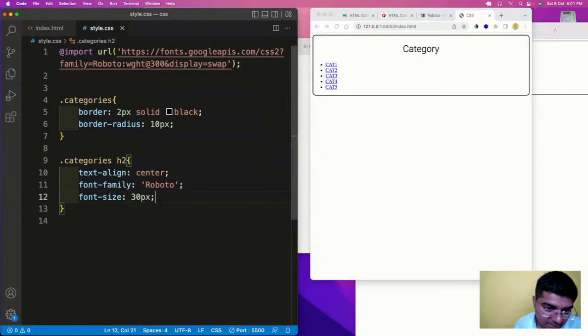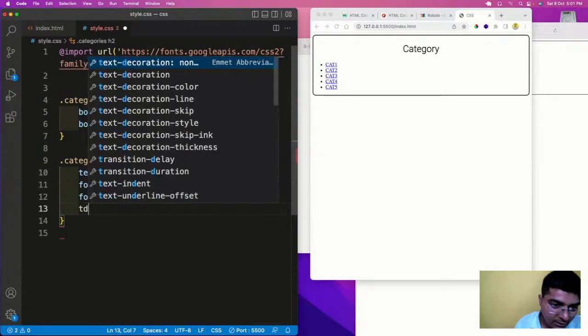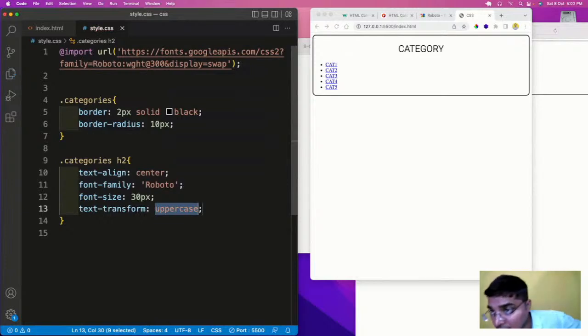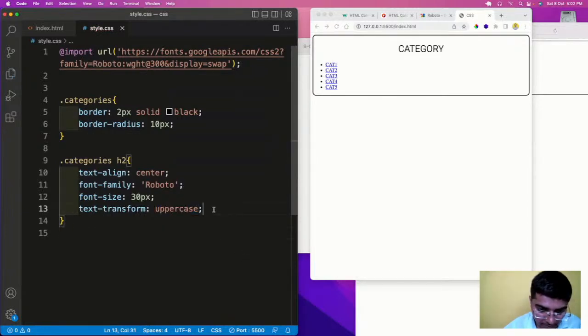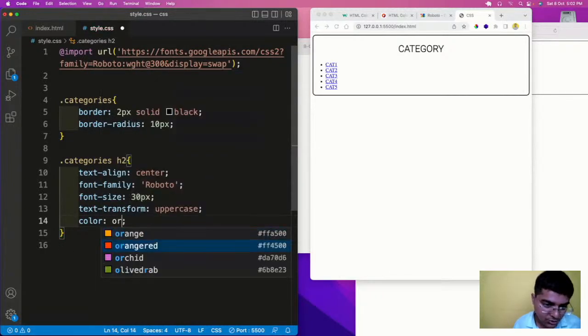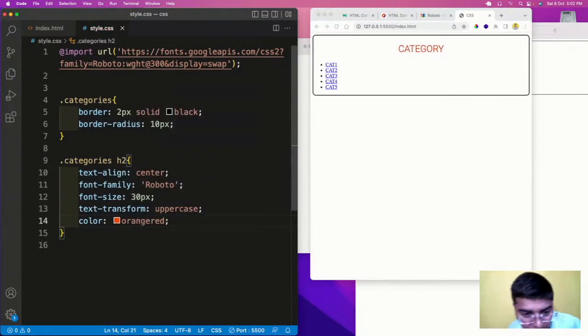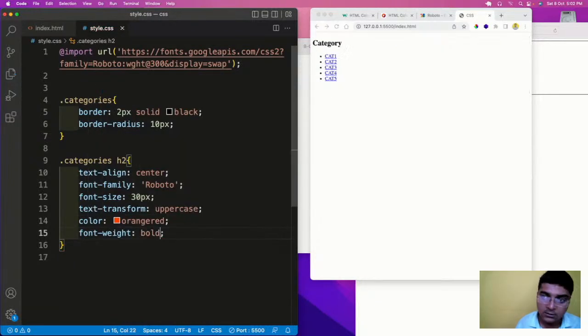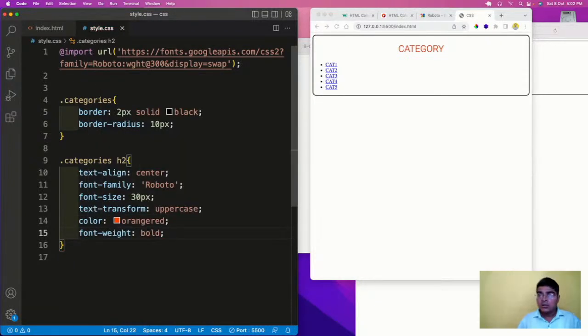Text transform to uppercase, looks nice, and let us change the color to orange red, and have the font weight as bold. Fine, so now it seems that h2 is in alignment.